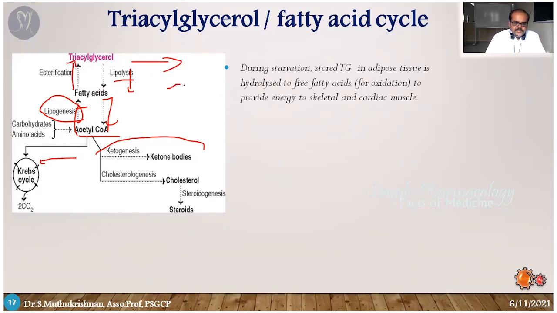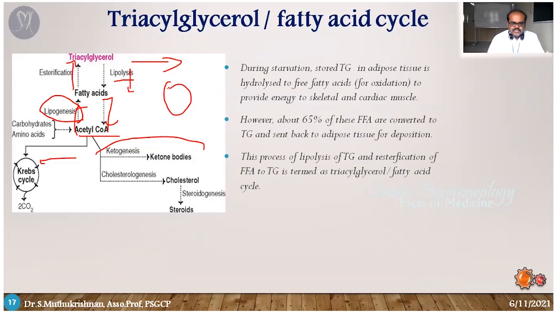So it's a cycle. When energy is needed, the lipids break down, produce fatty acids, and they are oxidized to acetyl-CoA. If there is more acetyl-CoA, it undergoes lipogenesis, formation of fatty acids, then it's esterified and converted into triglyceride once again. So it is a totally cyclic process.